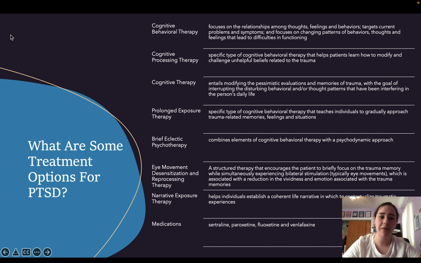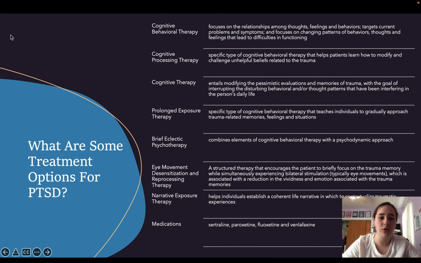Well, there's cognitive behavioral therapy, cognitive processing therapy, cognitive therapy, and prolonged exposure therapy, which are all types of cognitive therapies which help come down to the core problem, the core trauma, and also alleviate the symptoms. There's brief eclectic psychotherapy, which combines elements of cognitive behavioral therapy with a psychodynamic approach.